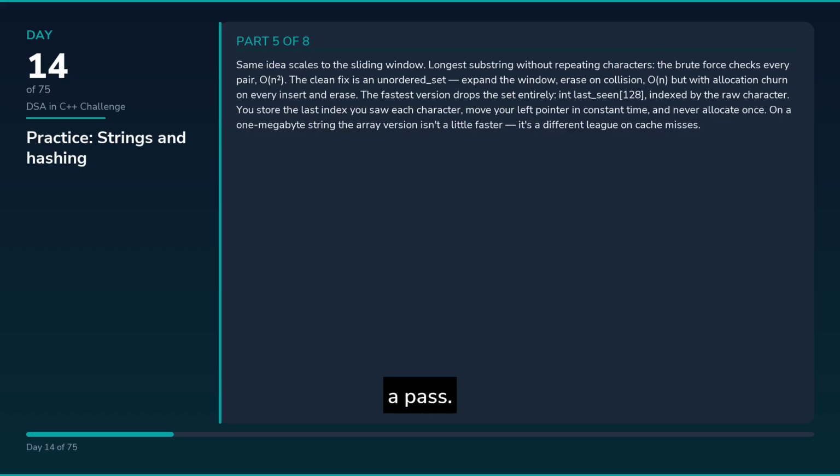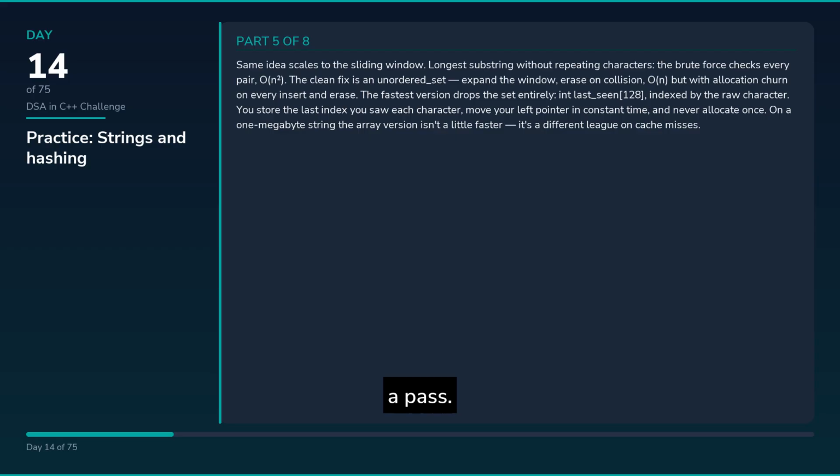Same idea scales to the sliding window. Longest substring without repeating characters. The brute force checks every pair. O(n²). The clean fix is an unordered_set. Expand the window, erase on collision, O(n), but with allocation churn on every insert and erase.